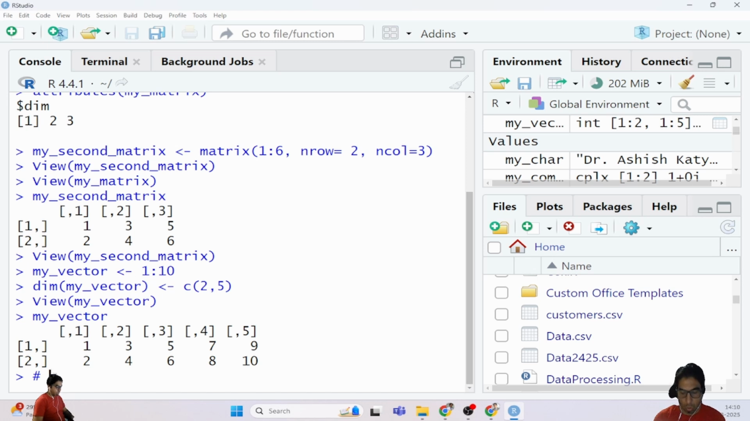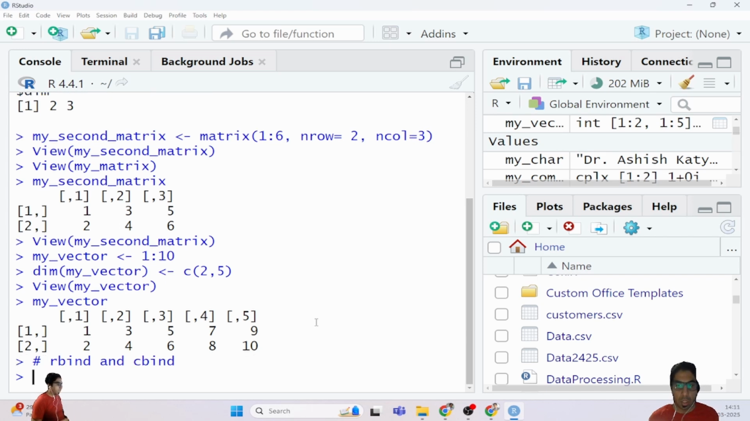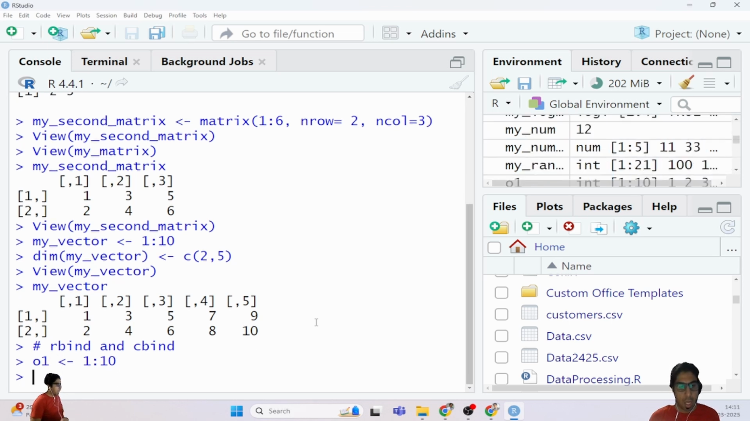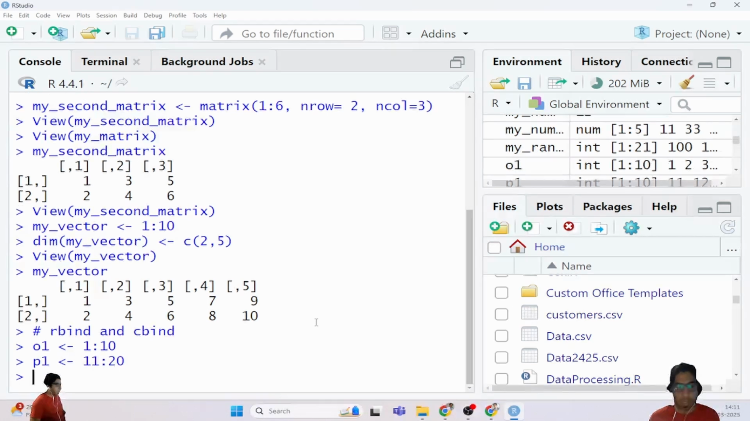It is a small r, rbind, because R is a case sensitive language, and then cbind. So in this third method, we are using rbind and cbind. First we are defining a variable, for example o1, and we are assigning integers from 1 to 10. Then we take another variable, for example p1, and assign 11 to 20. Two different vectors we have defined.